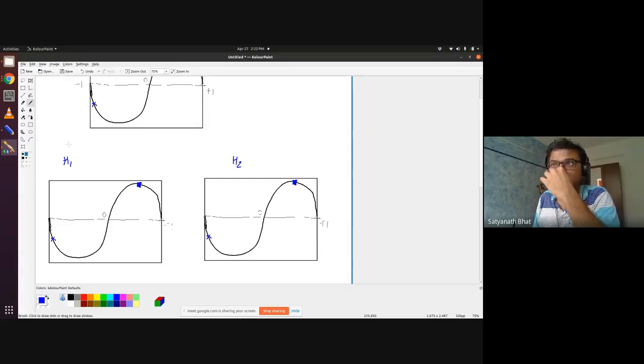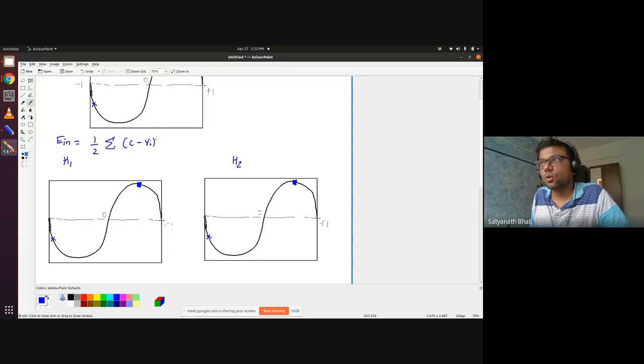So the error, if you remember, at these 2 points, E in is what we are minimizing. E in is going to be 1/2 summation of (constant minus yi) whole squared, i equal to 1 to 2. So there are these 2 points. Remember, this is my E in.